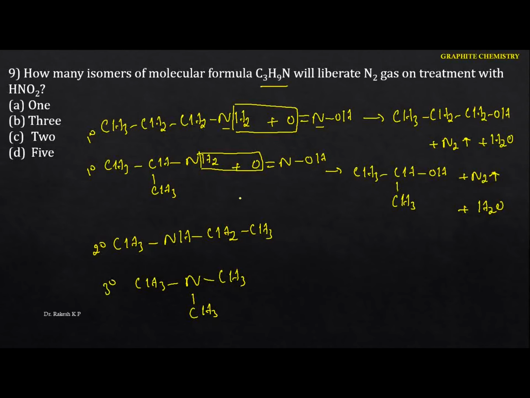Remember one thing: the secondary amines also react with nitrous acid, but the product we get is a yellow oily liquid. Here we are going to get a clear solution, but we won't get nitrogen gas in both cases. Hence in this case we can identify the nitrogen gas. How many isomers of the molecular formula? Out of the 4, the 2 give you nitrogen gas. Hence in this case the option is C.